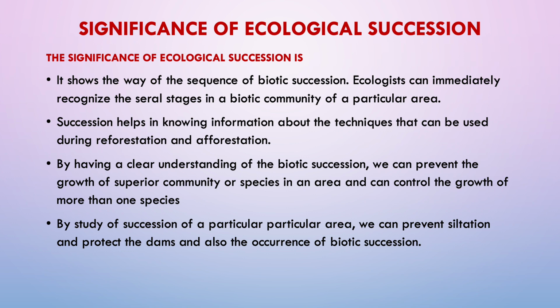By having a clear understanding of the biotic succession, we can prevent the growth of a superior community or species in an area and can control the growth of more than one species. By study of succession of a particular area, we can prevent siltation and protect the dams and also occurrence of biotic succession. Now let us see two examples of succession, and then we'll conclude the ecological succession.